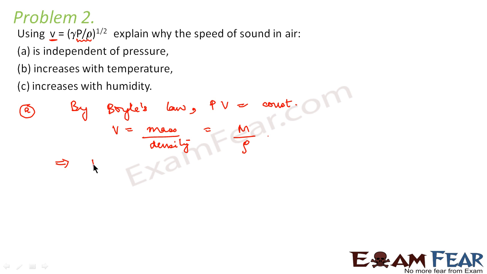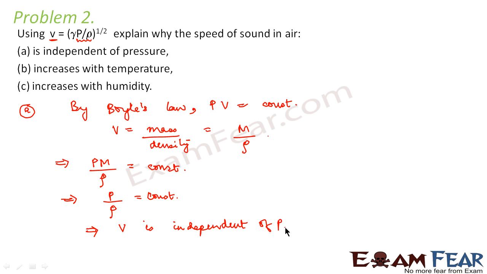So we can write P into V, instead of V, mass by density, is a constant. Another point to see here is that the mass of the gas, M, remains constant throughout. Therefore, we can say that P by rho is a constant. If P by rho is a constant, this implies that V is independent of P, that is pressure.